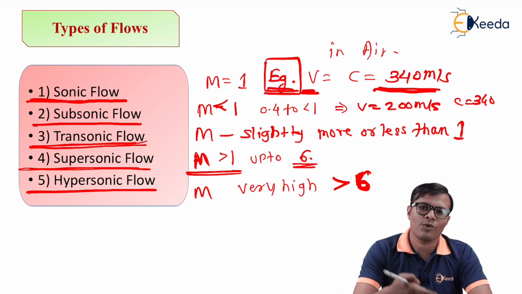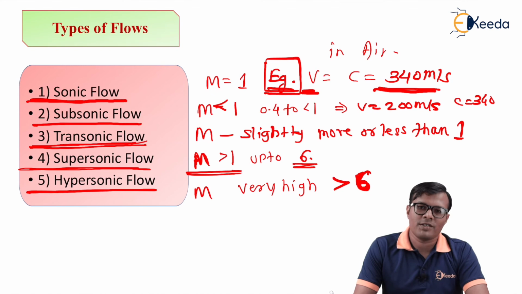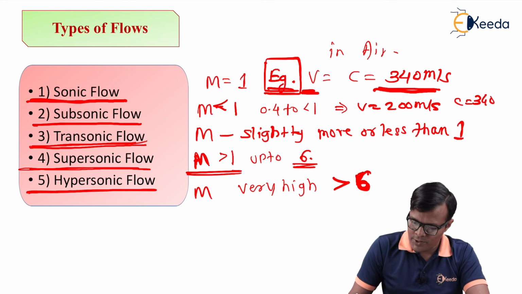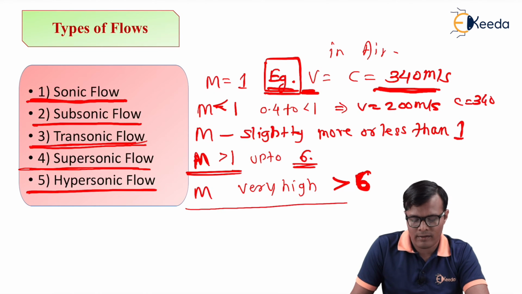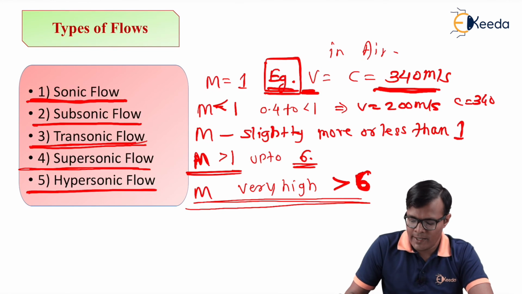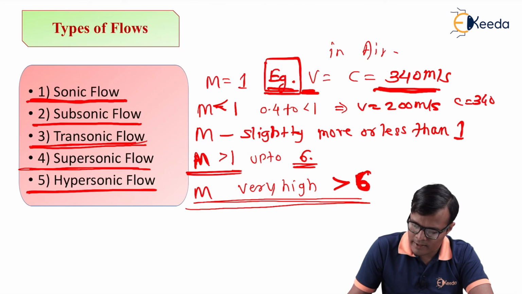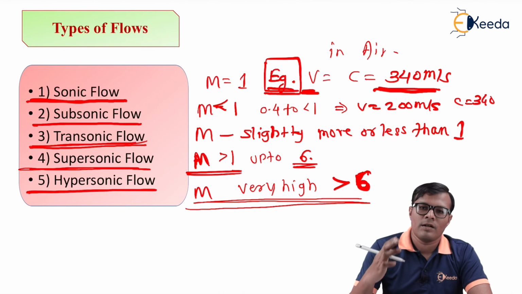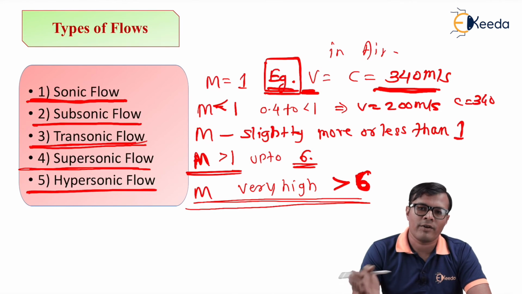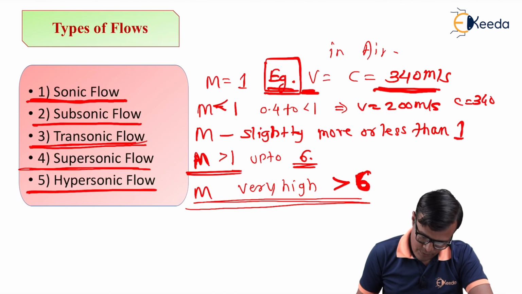The velocity was so high, the density was so high that due to friction the spaceship got burnt. So this was the example of very high speeds, greater than 6, meaning an object moving at more than 6 times the velocity of sound.